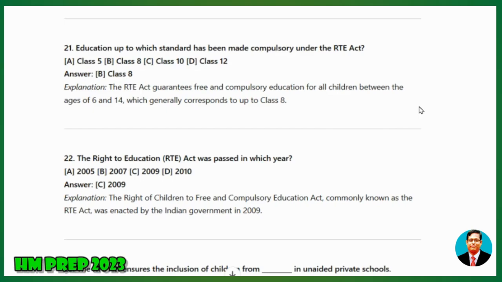22. The Right to Education RTE Act was passed in which year? A, 2005; B, 2007; C, 2009. Answer: C, 2009. The Right of Children to Free and Compulsory Education Act, commonly known as the RTE Act, was enacted by the Indian government in 2009.